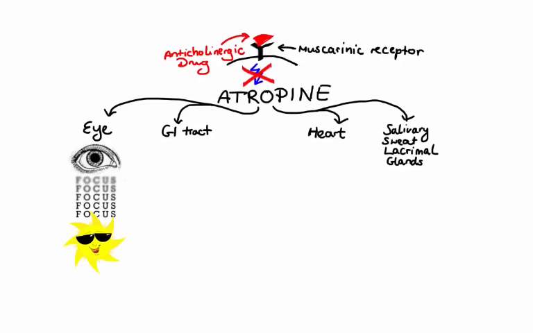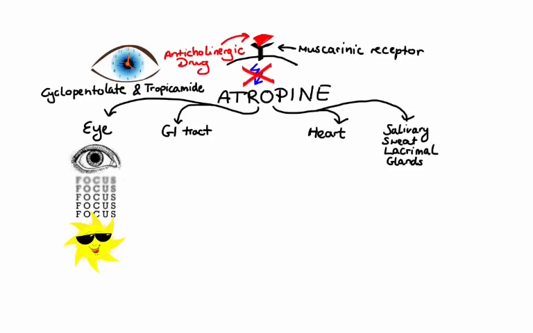So, ophthalmic preparations of atropine are used before an eye exam or eye surgery, as well as to treat certain inflammatory conditions of the eye. However, because of its long duration of action, other anti-muscarinic agents such as cyclopentolate and tropicamide are preferred over atropine. While cyclopentolate and tropicamide can produce mydriasis that lasts for hours, atropine's effects can last for days.